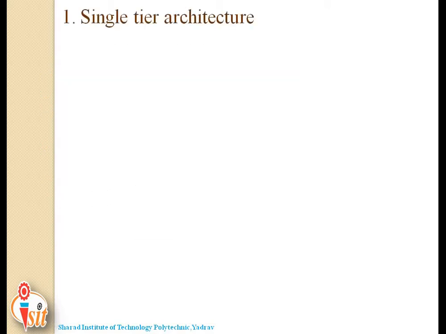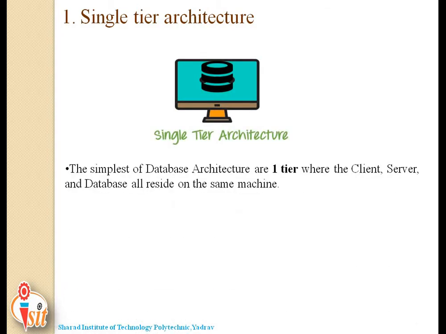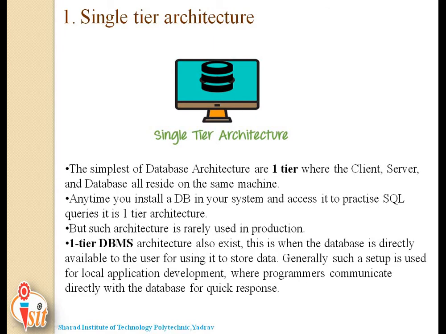single tier architecture, that is also called as a one tier architecture. In this architecture, the database is directly available to the user. It means the user can directly sit on the database management system and use it. Any changes done here will directly be done on the database itself. It doesn't provide a handy tool for end users. The single tier architecture is used for development of the local application where programmers can directly communicate with the database